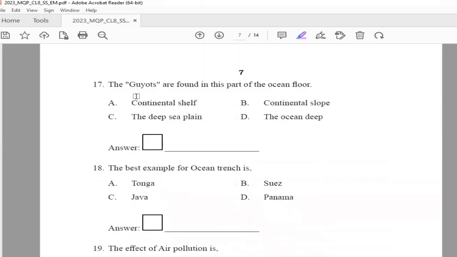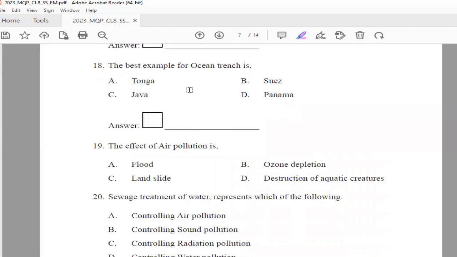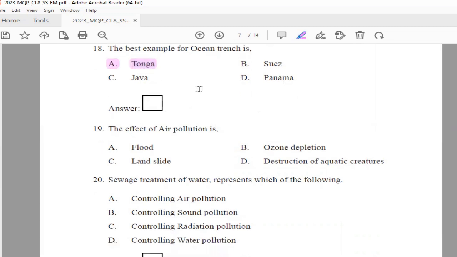Next. The guyots are found in this part of the ocean floor. Continental shelf, continental slope, the deep sea plain, the ocean deep. The right answer is option C, the deep sea plain. Next. The best example for ocean trench is Tonga, Suez, Java, Panama. The answer is option A, Tonga.